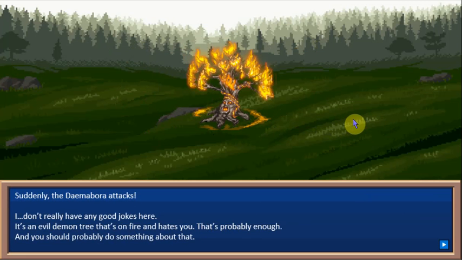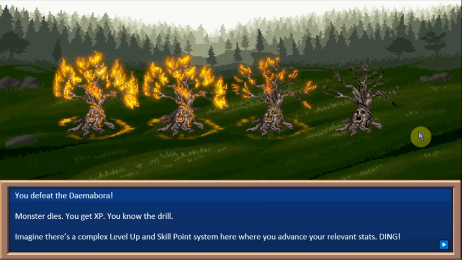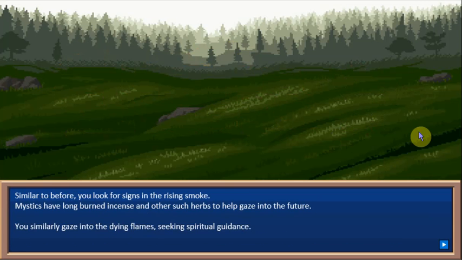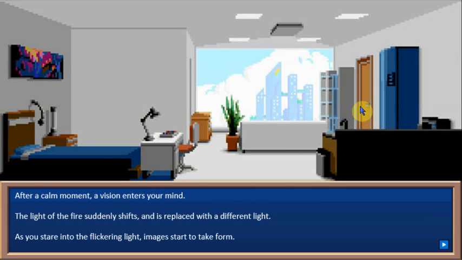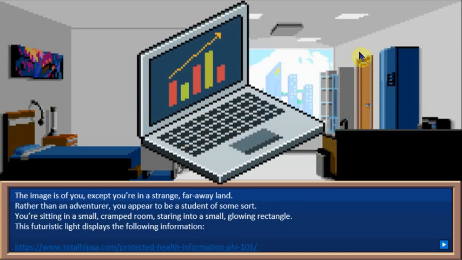There's a demon tree thing. Bam, you took damage. Bam, you beat the guy. And now, gazing into the fire, seeing symbols in the smoke. Okay, that's a good way you can get some information. Having a vision of your student dorm room, the magical artifact that gives you information out of thin air.